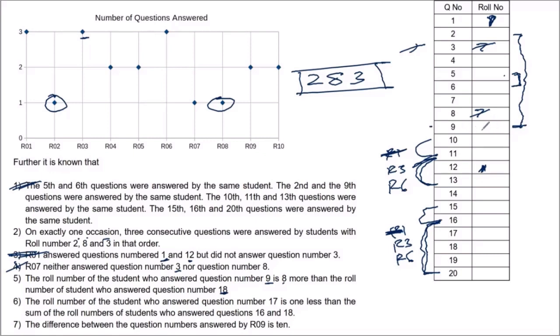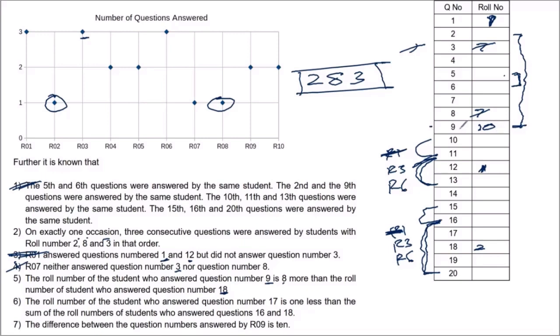So if, for example, this is attempted by roll number 10, then 18 will be attempted by roll number 2. Right? 2 plus 8 is 10.